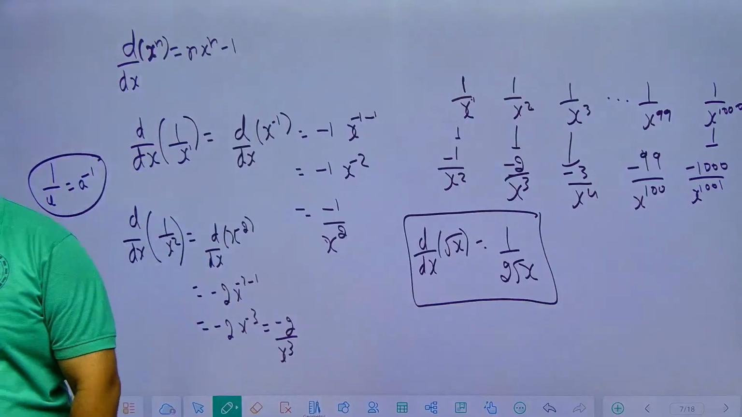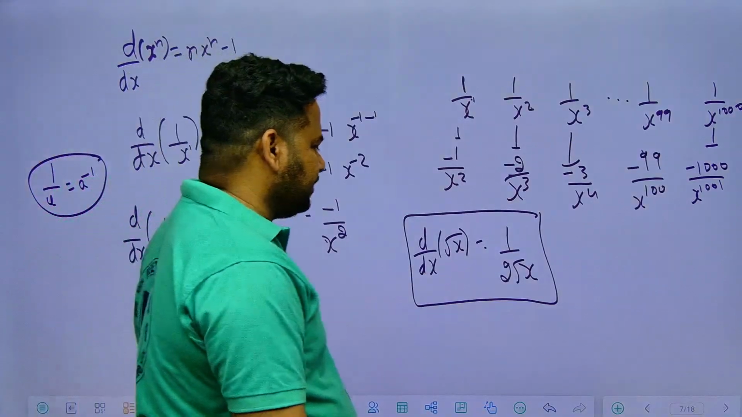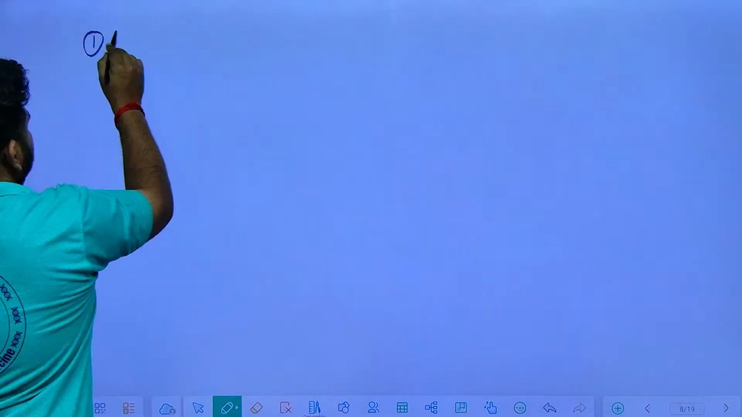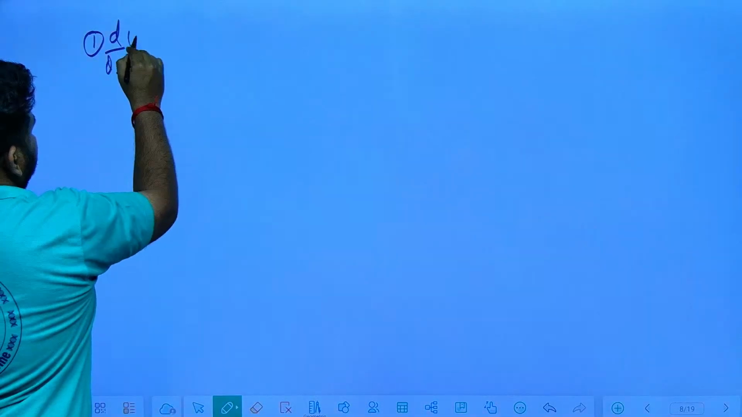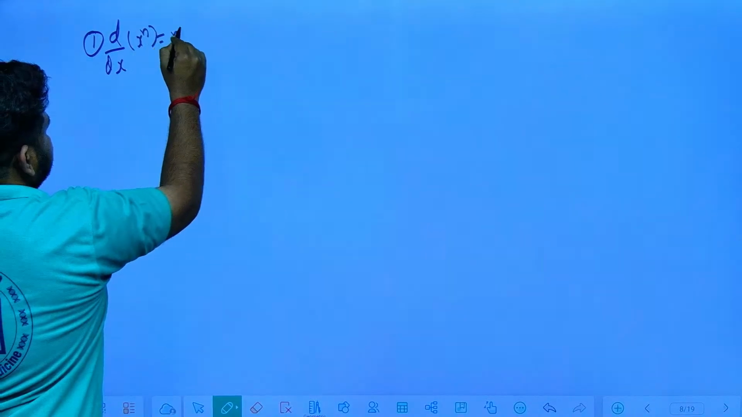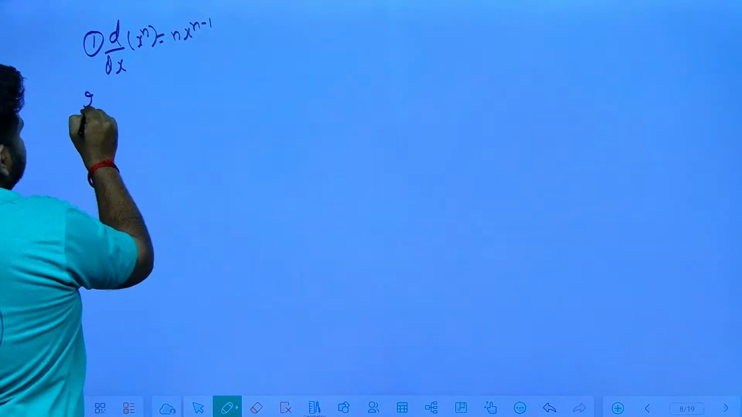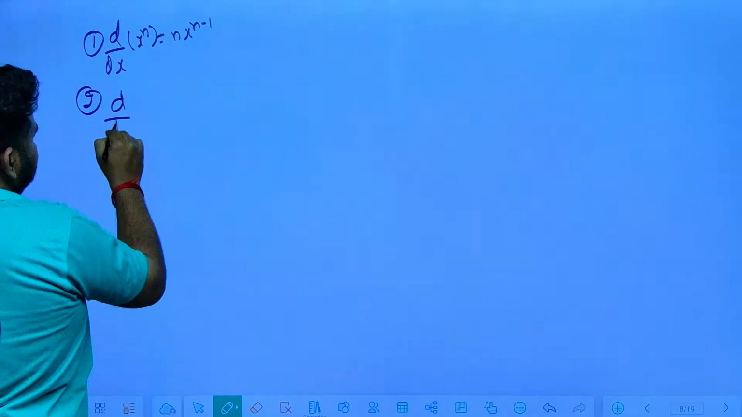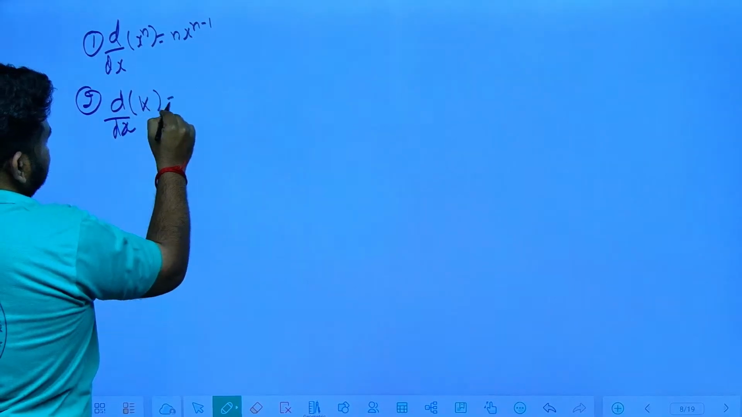1 by 2 root x. d by dx of root x is what? 1 by 2 root x. Now let us see some important results. So first thing what we told, d by dx of x to the power of n, let me write at one place, is nothing but equal to n times x to the power of n minus 1. Second is what? d by dx of some constant k is equal to 0.